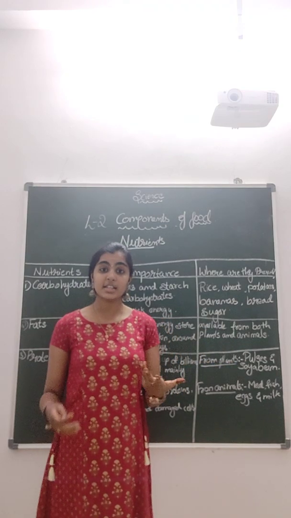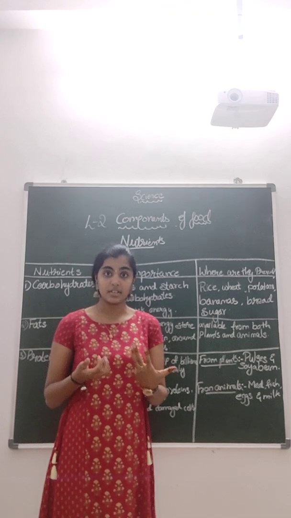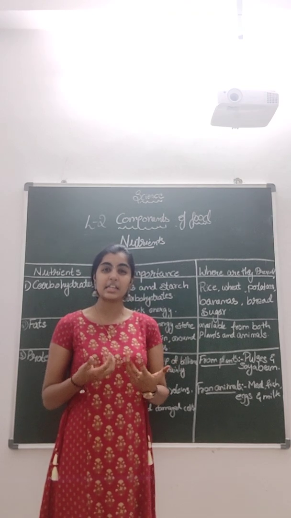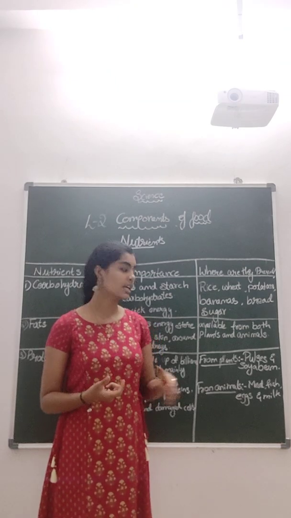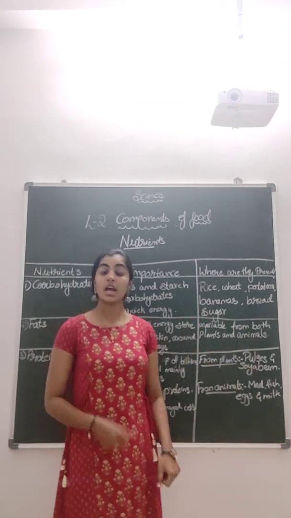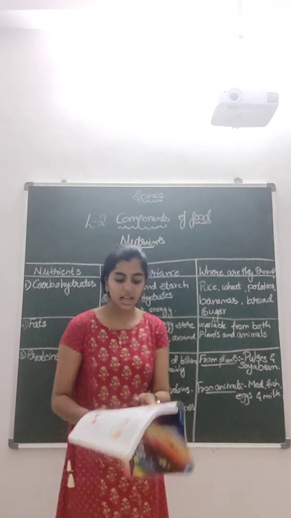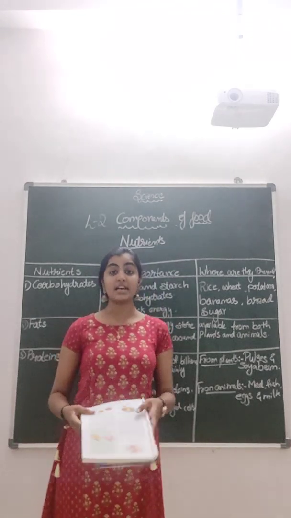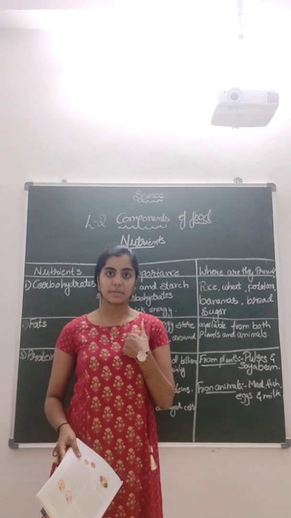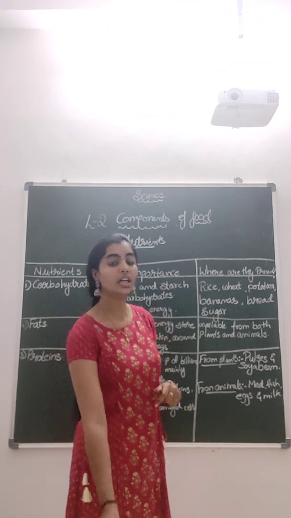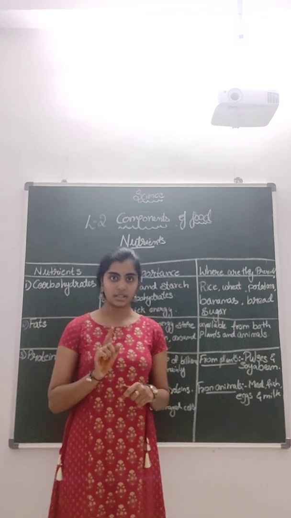We love to eat cheese, we love to eat butter, right? Cheese, butter, ghee, all these fats are given by animals. And you know something? An adult requires 70 to 80 grams of fat per day to keep healthy. You shouldn't take excess fat.